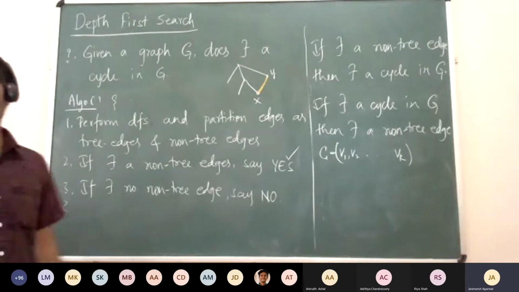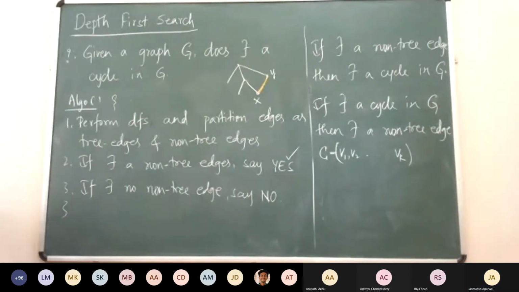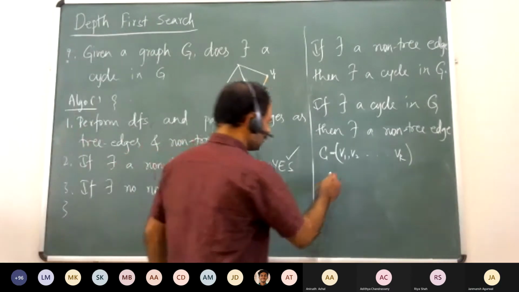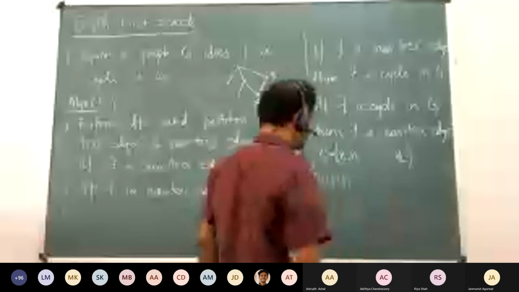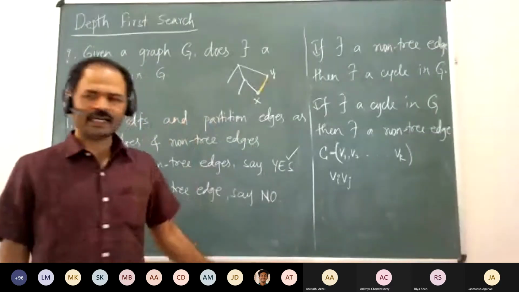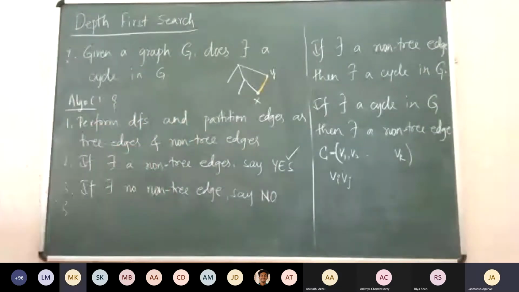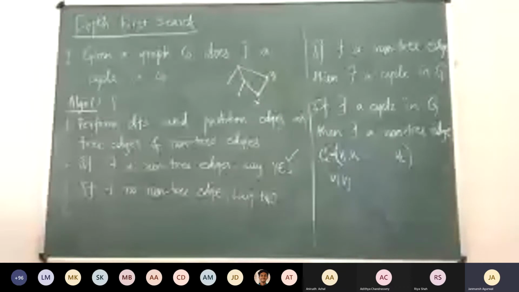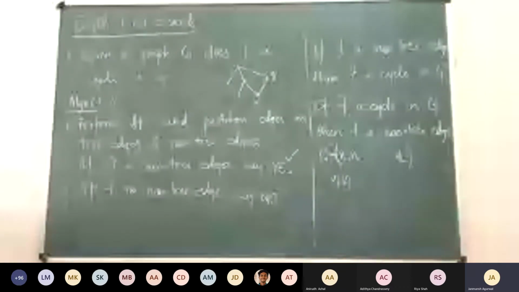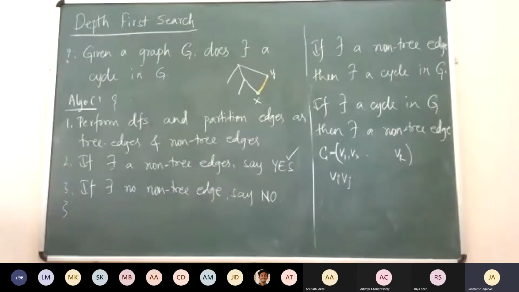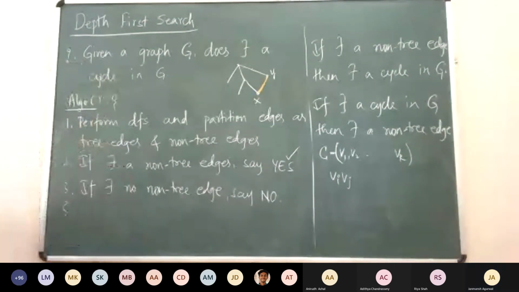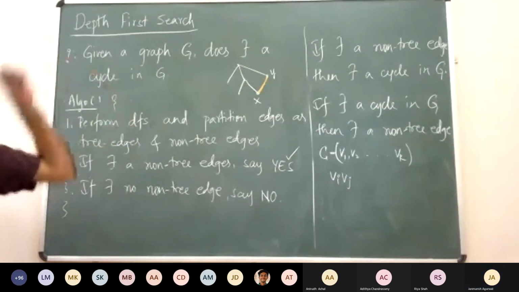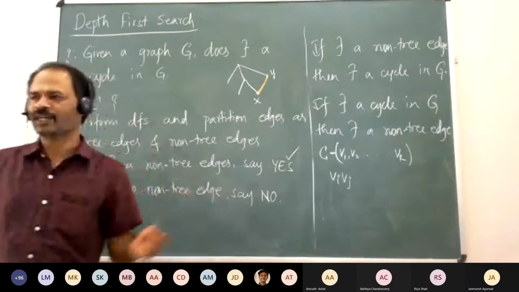Can you particularly say what edge it will be? UV only. Can we exhibit, can I take some edge, say Vi, Vj, and say that this edge will be a non-tree edge? No, sir. Any edge from the cycle will be a non-tree edge for sure, but we cannot say which edge it will be. Can we be more specific and say that this particular edge will be a non-tree edge?